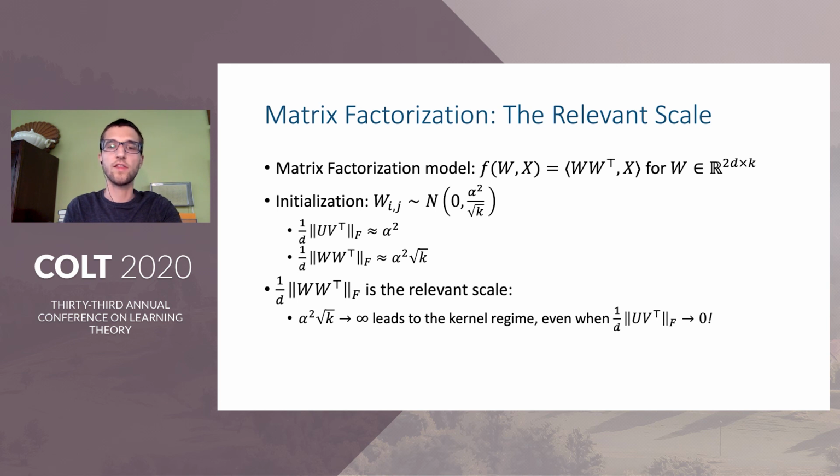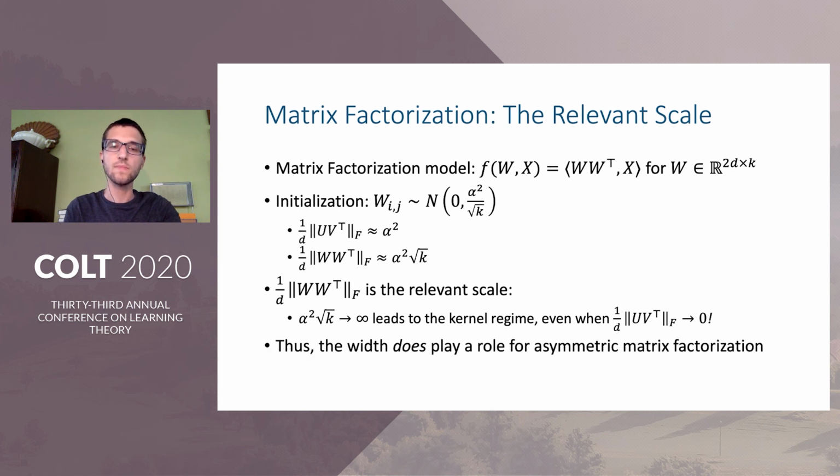Therefore, in this sense, the width of the model, K, can play an important role in the implicit bias above and beyond the scale of the initialization. Of course, in some sense, the width was only important insofar as it affected the scale of the symmetrized problem. But nevertheless, when focusing just on the asymmetric problem, as most people typically think of it, it seems safe to say that the width is indeed relevant for the implicit bias. Finally, in the special case of commutative or diagonal measurements, we show that for finite alpha squared times square root of K, the implicit regularization corresponds to something like Schatten Q_mu norm regularization, but whether this holds in general is somewhat unclear.